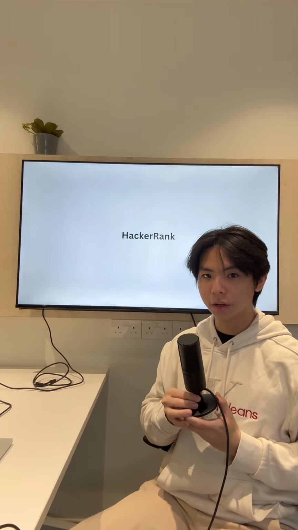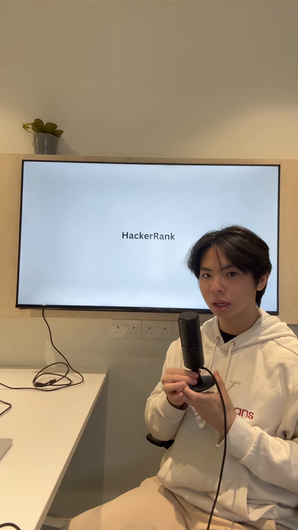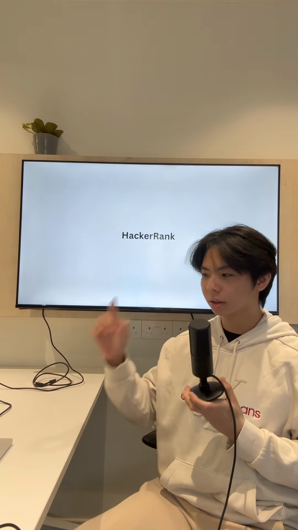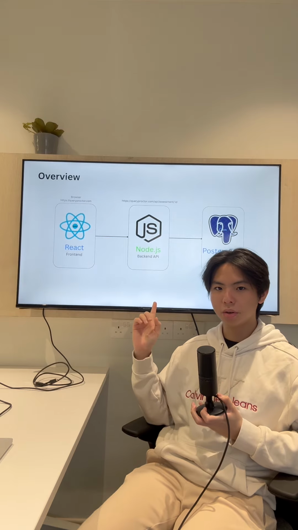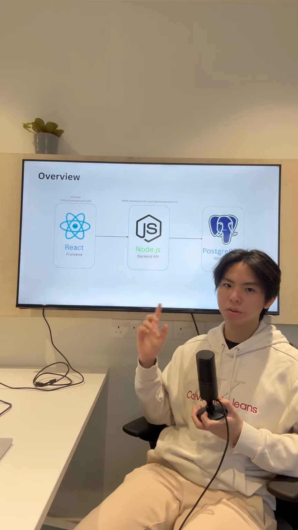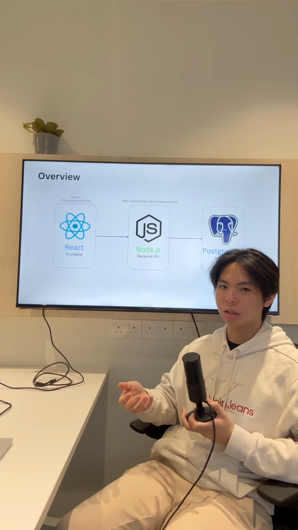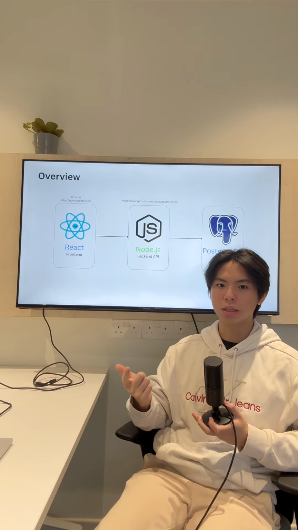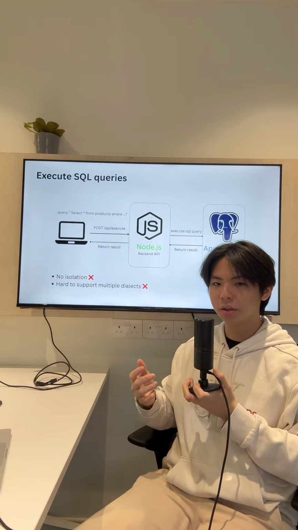For today's software engineering interview, we would like you to design an automatic SQL assessment platform such as HackerRank. We're going to keep things simple. We're going to use a React frontend and a Node.js backend to serve our web application. And for persistence, we're going to use a Postgres database to store our application data, things like user information and problem metadata. Our main goal is to execute SQL queries.